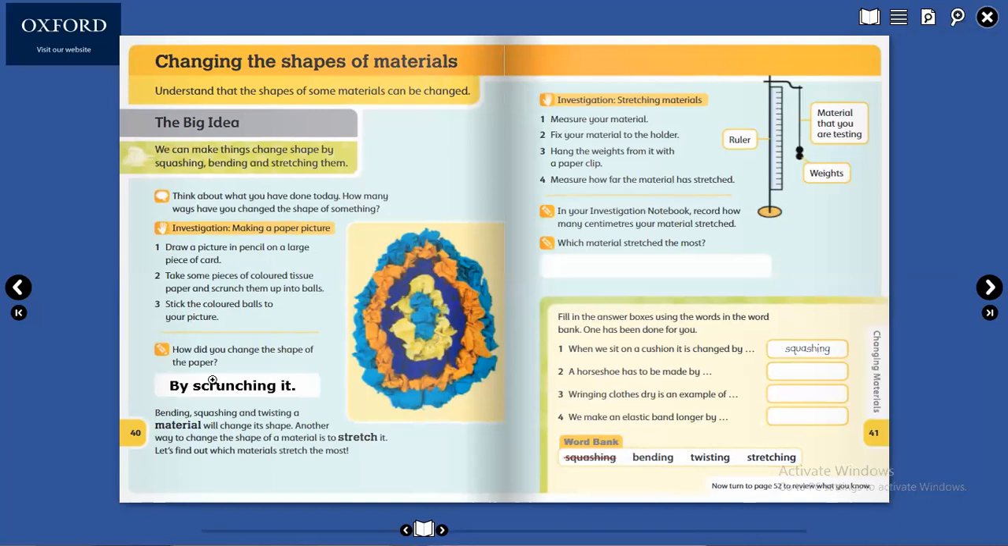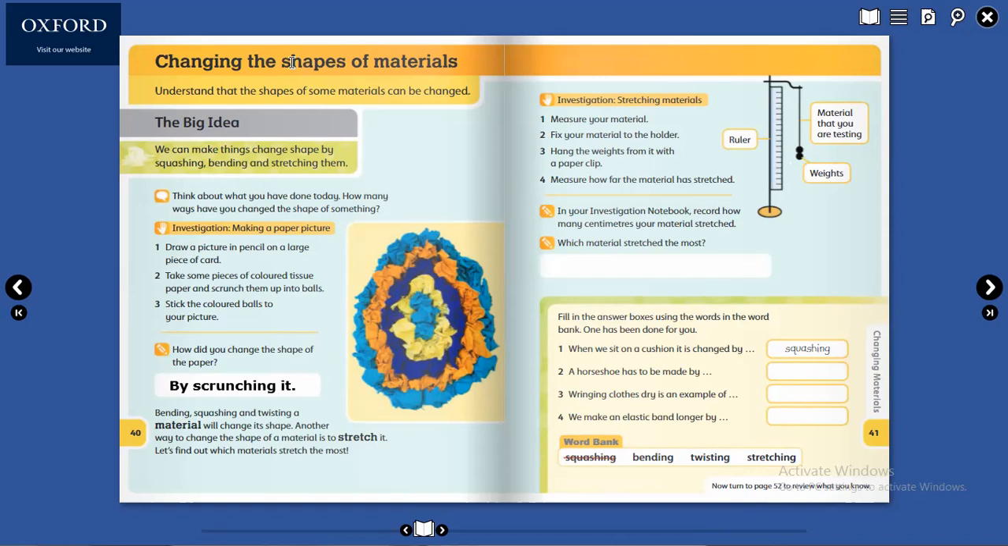Yes, okay. Bending, squashing and twisting a material will change its shape. Another way to change the shape of material is to stretch it. Let's find out which materials stretch the most. Stretch means when you pull something down, it will go up again after that, but it will come down, like a budget perhaps.